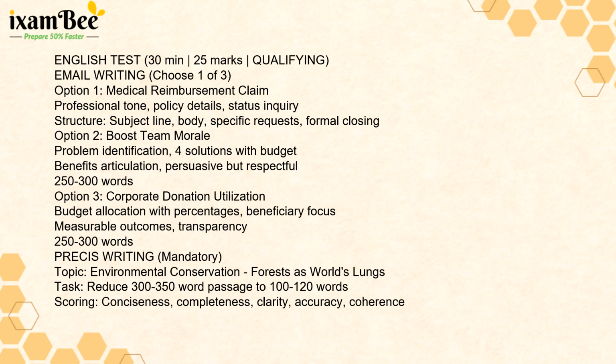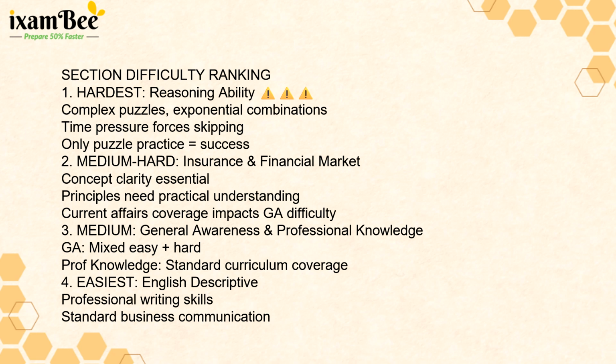Overall difficulty level and cutoff. Summing up difficulties, reasoning was the hardest, especially the puzzles. Next came the insurance and financial awareness part of professional knowledge. It was medium hard because it required clear conceptual understanding. General awareness and professional knowledge section were medium difficulty, a mix of easy and hard questions. The English descriptive was the easiest component, focusing on standard communication skills. The analysis slide highlighted these rankings explicitly.